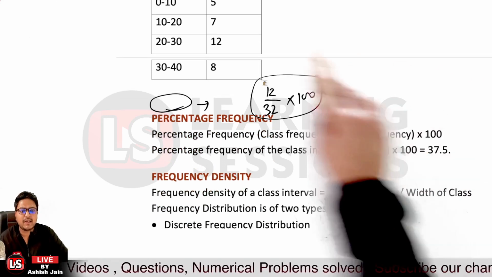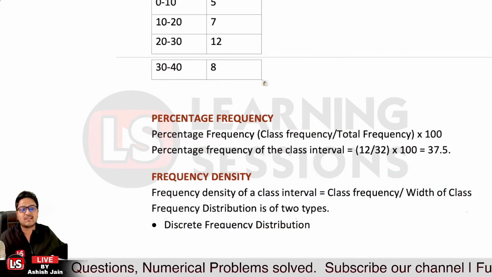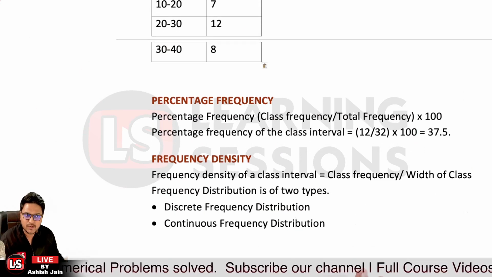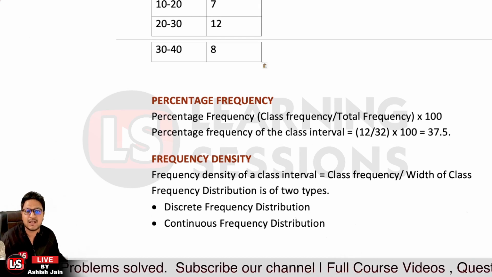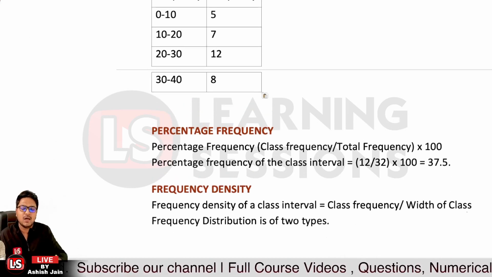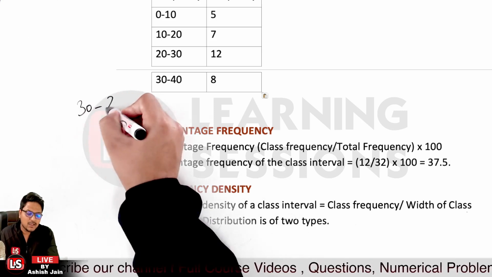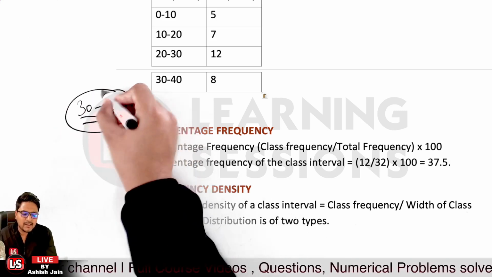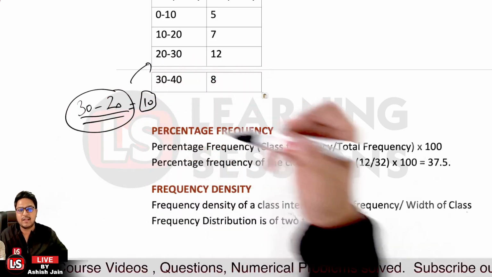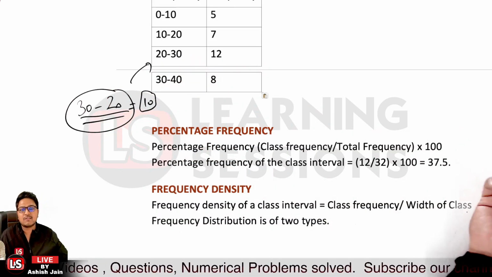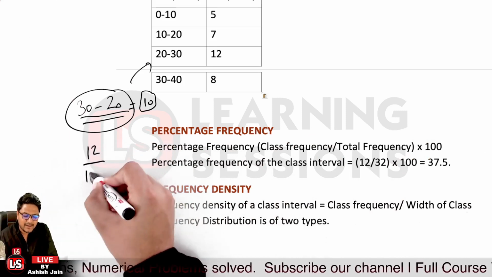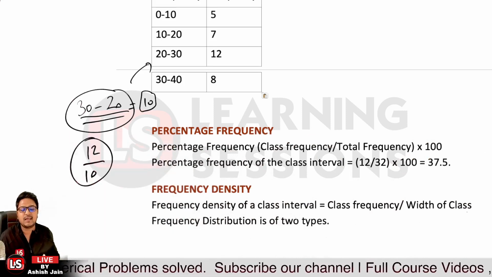And after that, it's related to the frequency density. Frequency density is the class frequency divided by the width of the class. I already told you that the width of the class can be calculated by the upper class interval minus the lower class interval. That is your class width, which is equal to 10 in this particular scenario, and the class frequency is 12. So the frequency density will be 12 divided by 10.